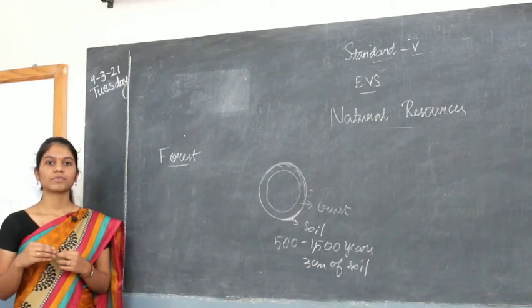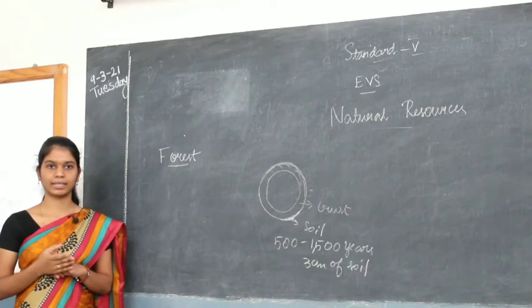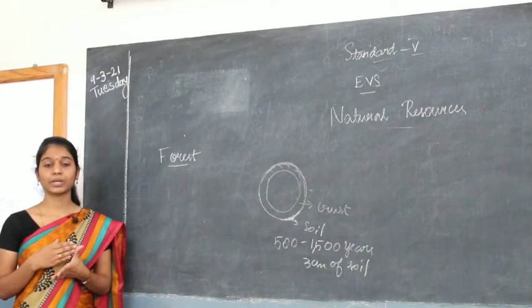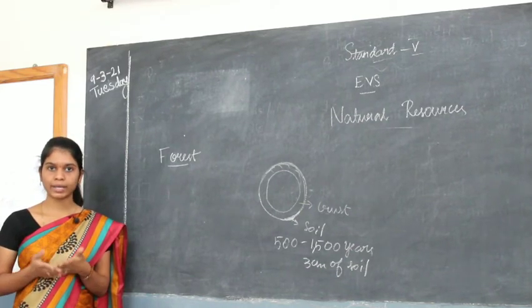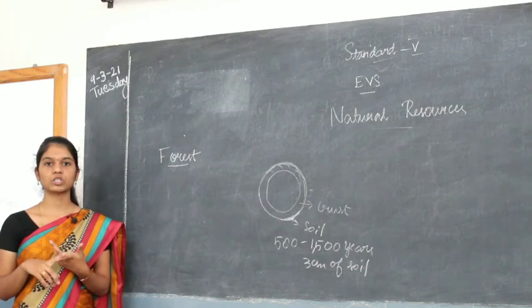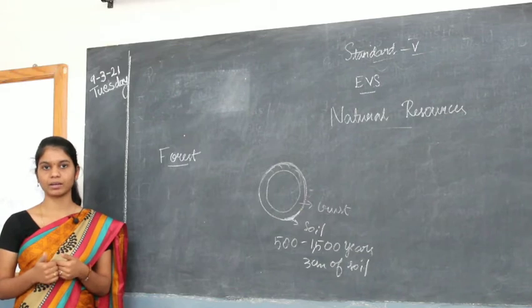Next one, look around and tell me what are the other things. You can see some books and notes, and then you can also say working tables and so on, right? So books and notes are getting from where? Plants, trees. You are getting notes from plants, right?